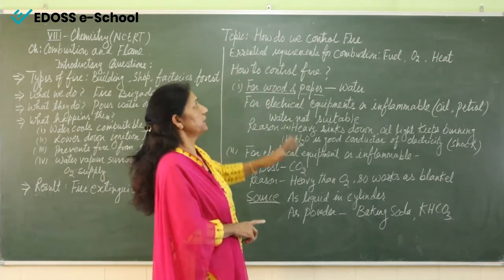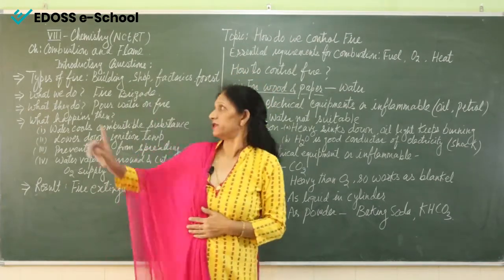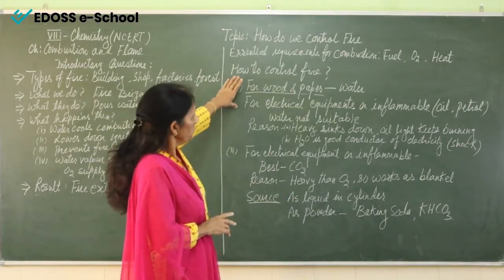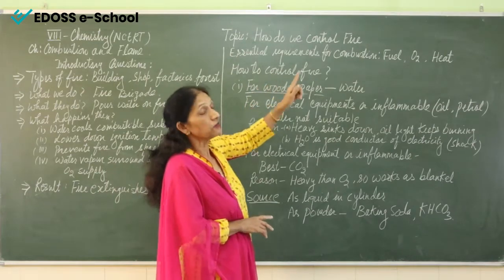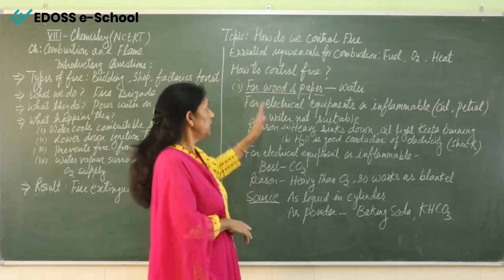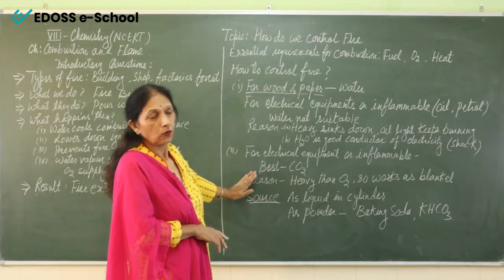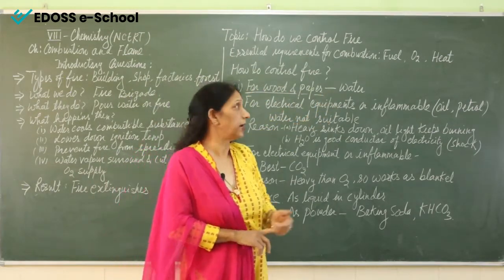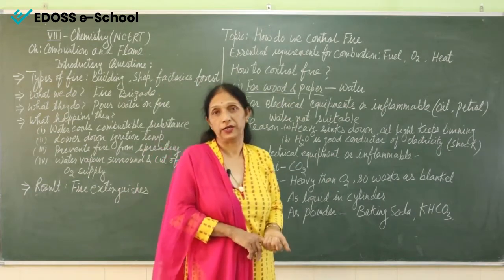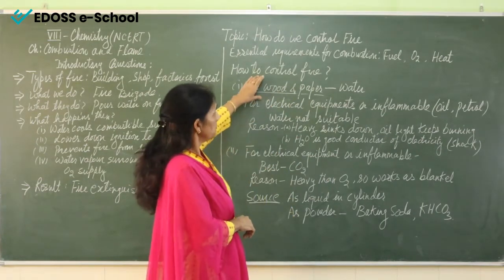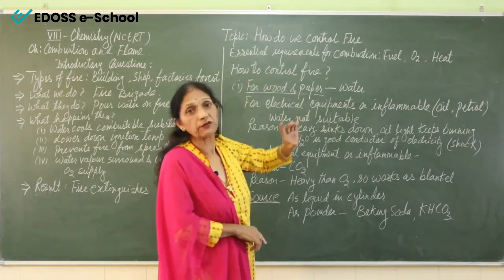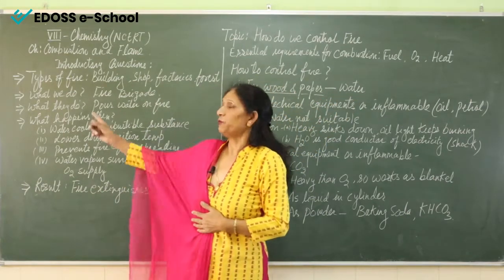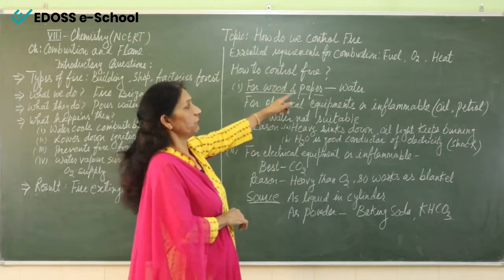Now the question arises: how do we control fire? This is one method I have told you. Now see here, when a thing burns or catches fire, it can be of two types. One is wood and paper. So if a building is on fire, or wood and papers we are burning, the appropriate thing that we use is water. The thing which the fire brigade is using is water.